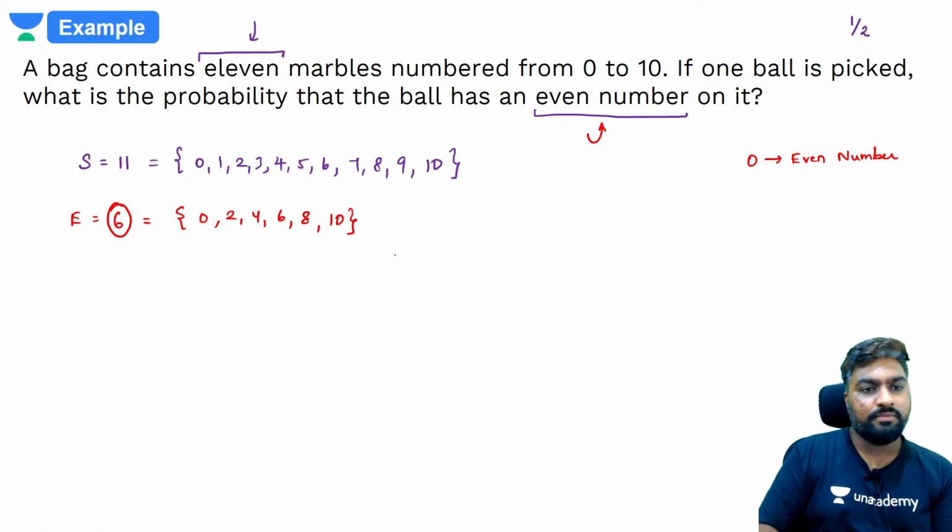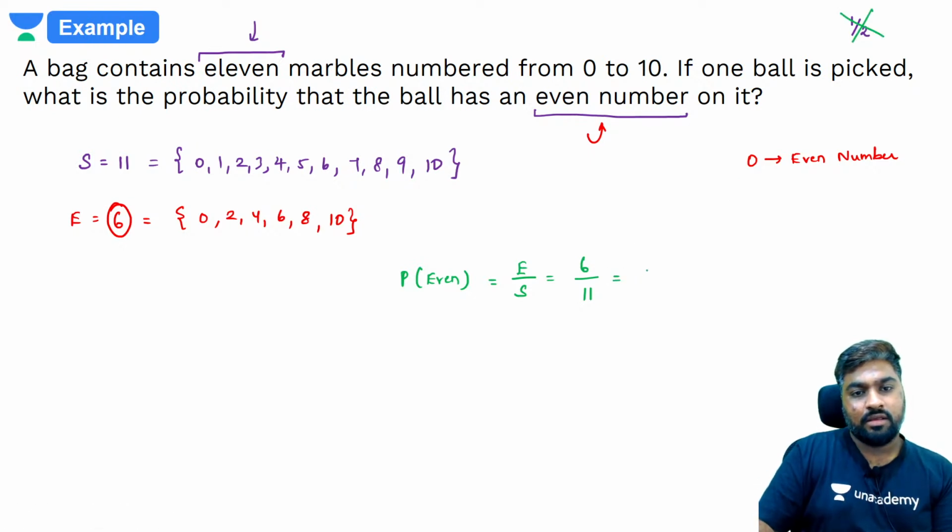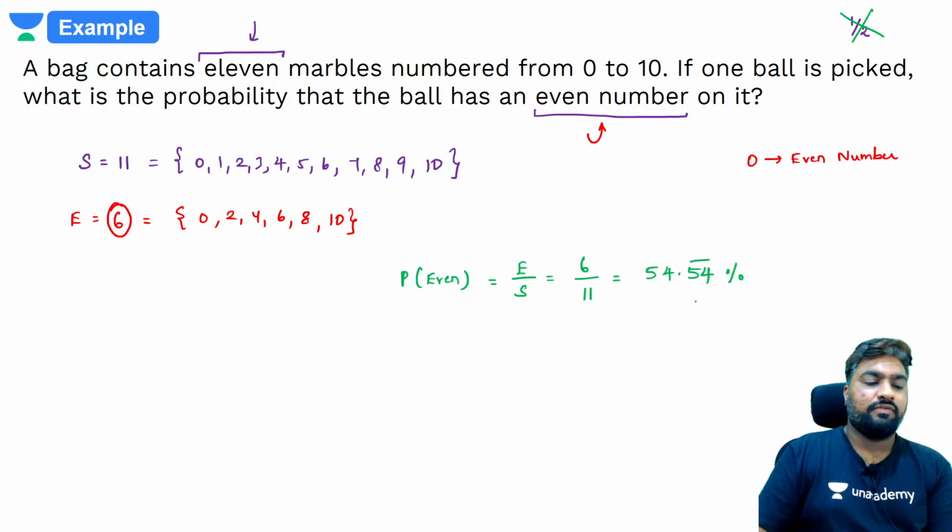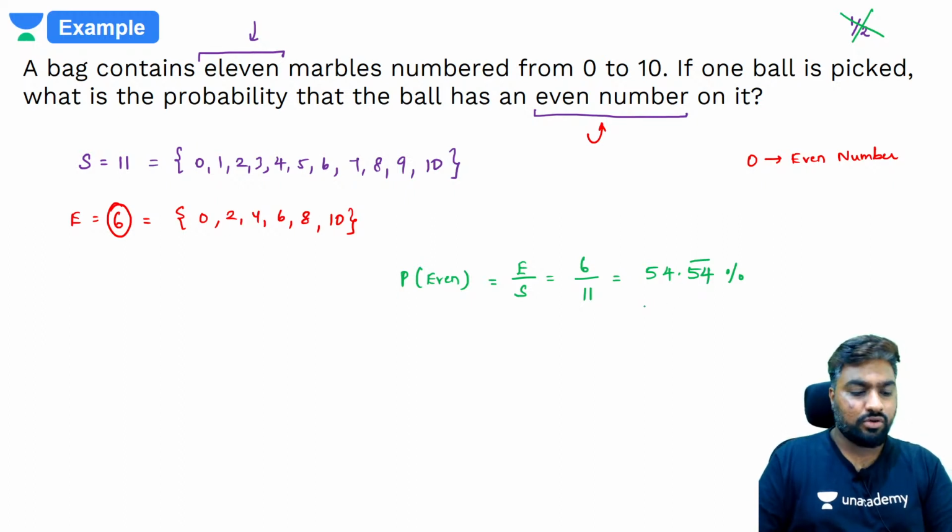So the probability of getting an even number on one of the marbles is going to be what? Favorable outcomes over total outcomes, right? So in this case, even numbers by total numbers, that is 6 numbers out of 11. So there is not a 50% chance, there will be a 54.54 recurring percent chance. 6 by 11 is 54.5454. Cool.